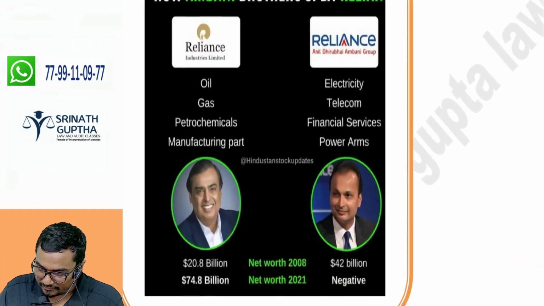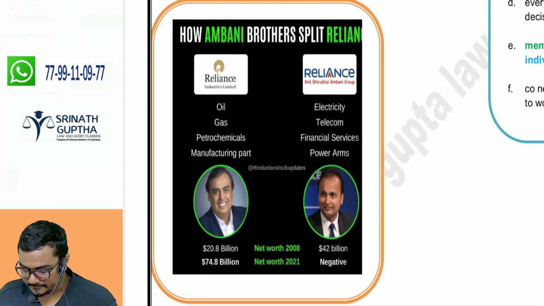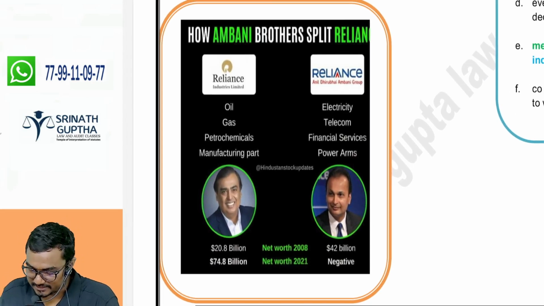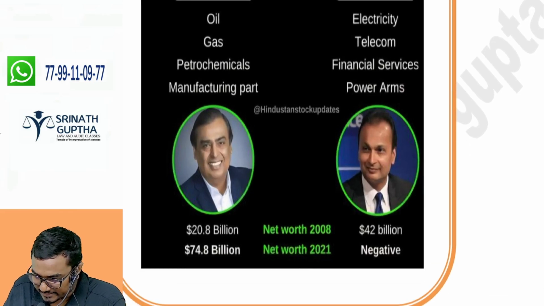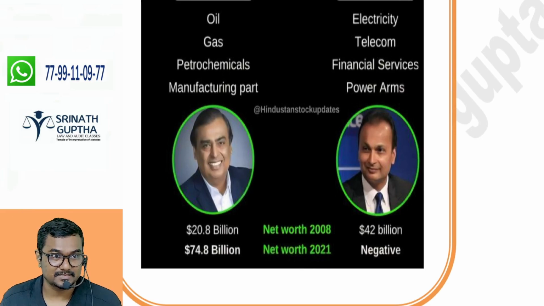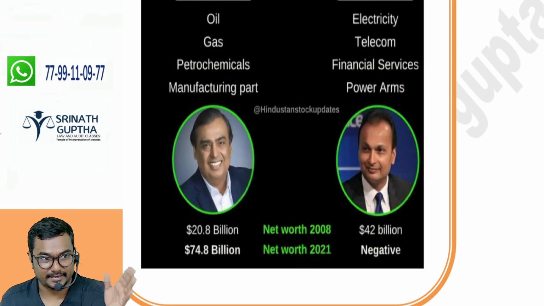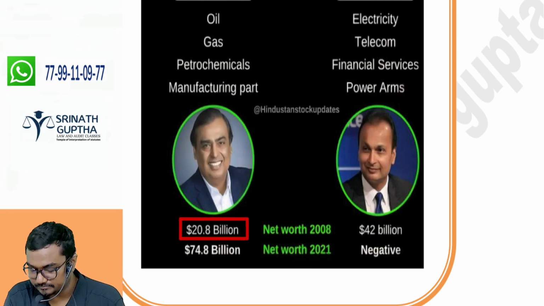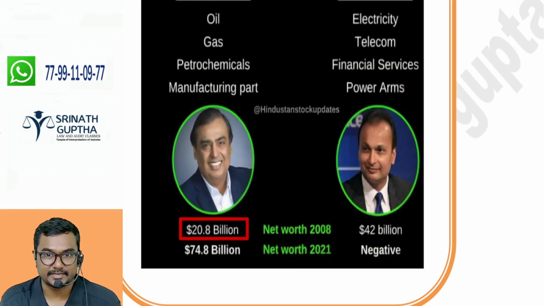See, after the death of Dhirubhai Ambani in 2008, Mukesh Ambani was getting the old companies, Reliance Petroleum, Reliance Chemicals, which went to Dhirubhai, old companies. His net worth was $20.8 million.